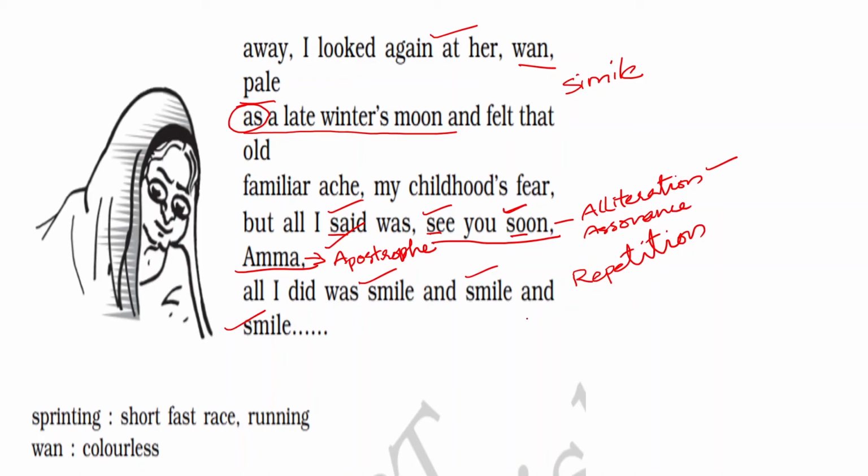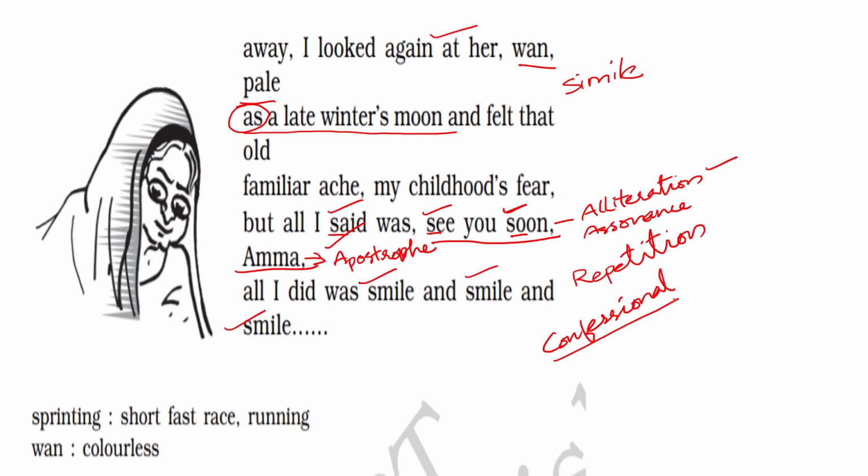And the entire poem is described. The tone of the poem is confessional. The poet is confessing her mind, her feelings towards the process of aging, and it immediately brings up the fear of losing her mother in her mind.